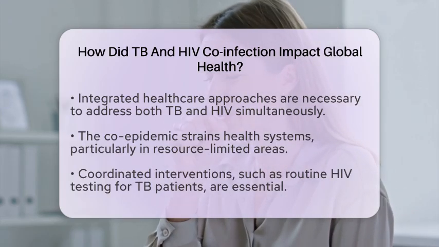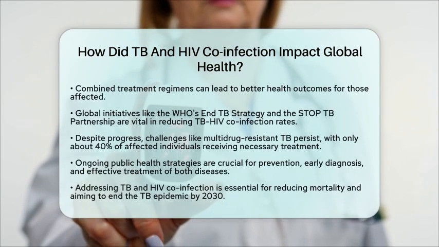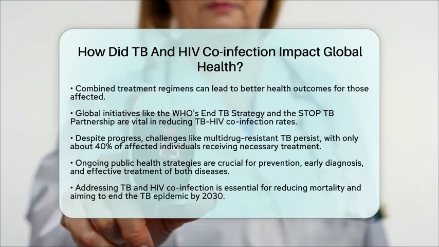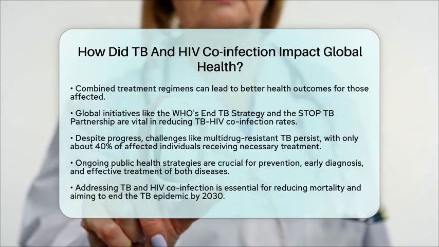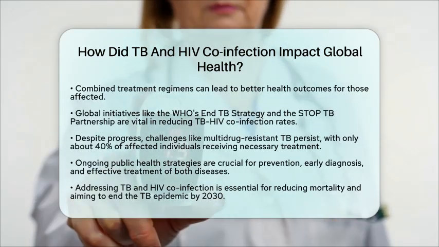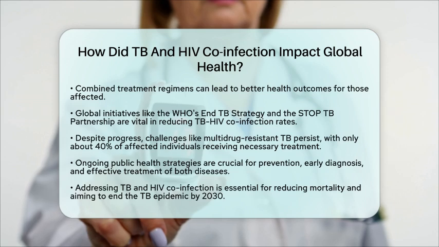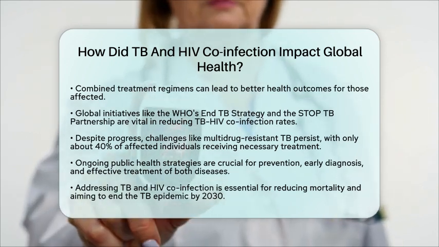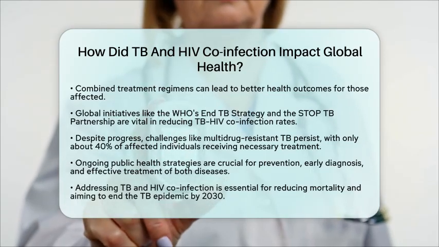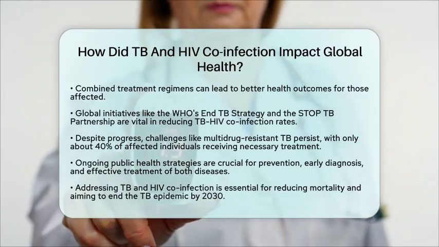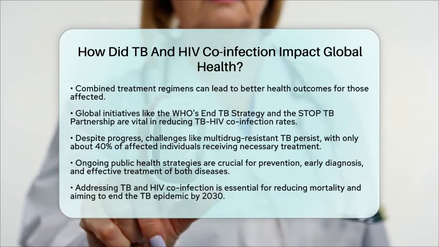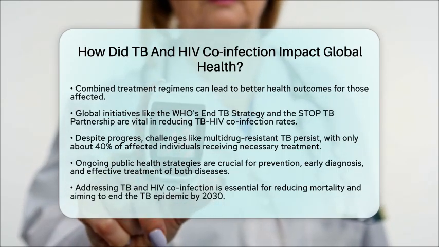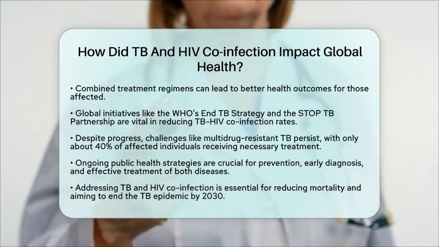Multidrug-resistant TB is a significant threat, and only about 40% of individuals with drug-resistant TB receive the treatment they need. This situation underscores the ongoing need for effective public health strategies. In summary, TB and HIV co-infection has greatly worsened the global burden of TB. It increases susceptibility to the disease, complicates clinical management, and raises mortality rates, especially in sub-Saharan Africa.